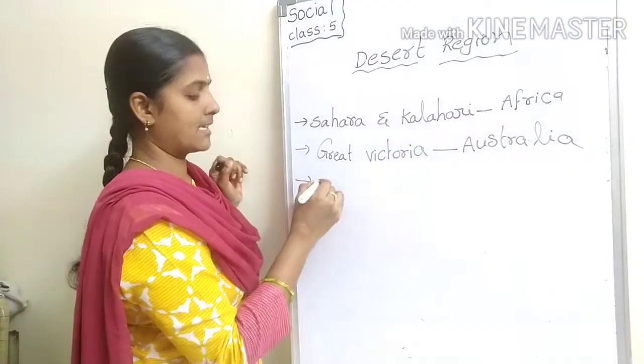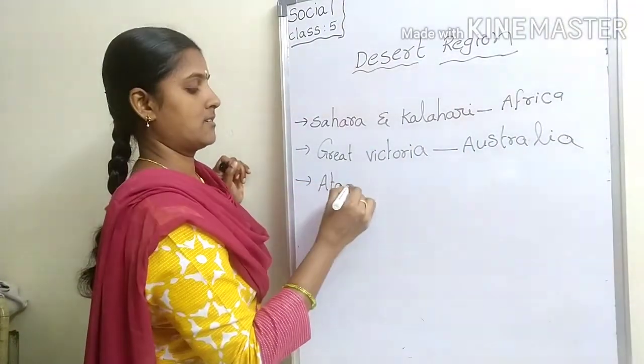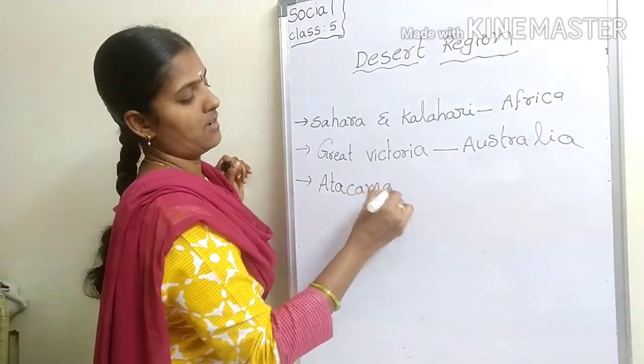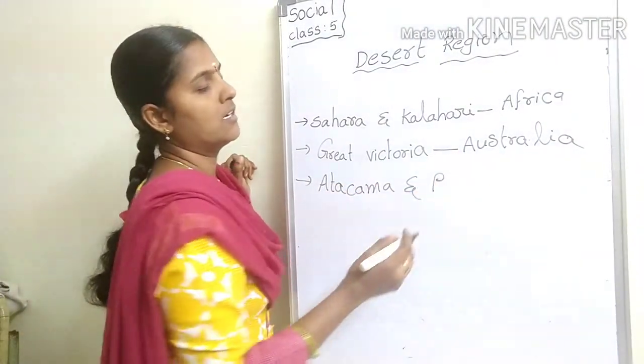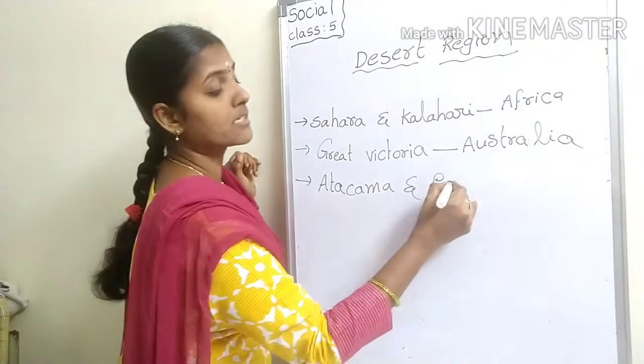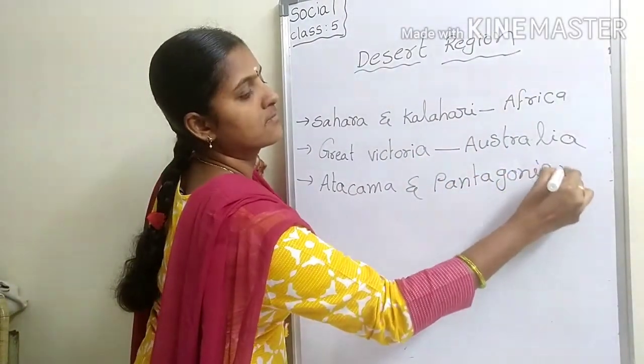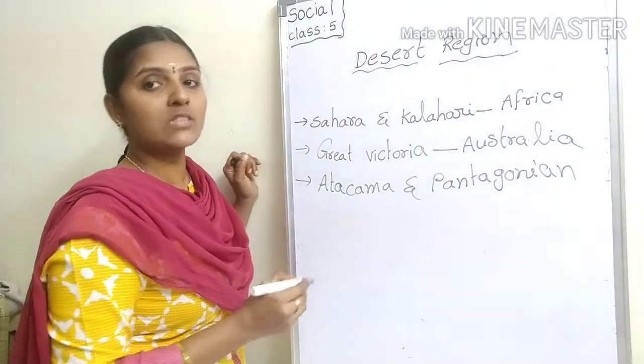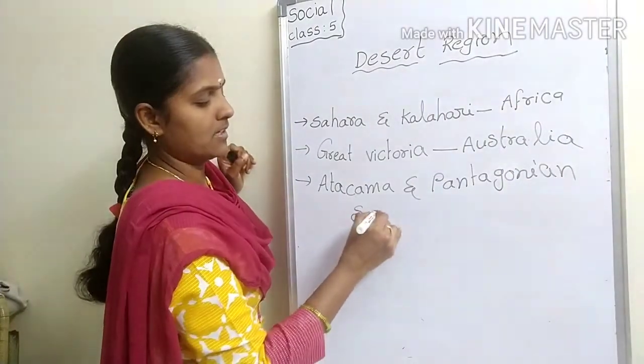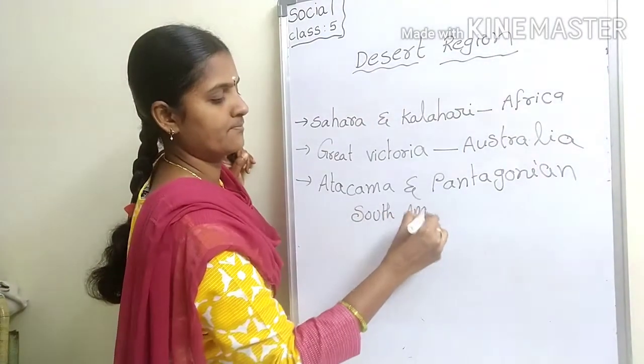And next, Atacama and Patagonian deserts in South America.